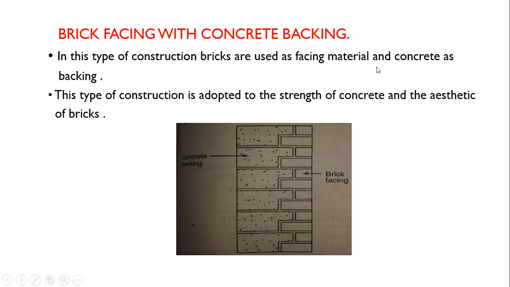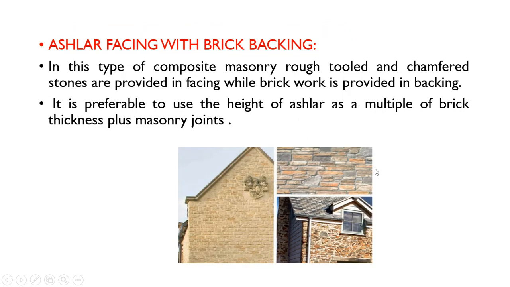The strength given to the masonry will be of concrete, and at the same time the beauty will be of brick. Very good quality bricks, or first class bricks, are used for facing, and the backing may be of lean concrete depending upon the strength required. So this is a very good composite masonry.